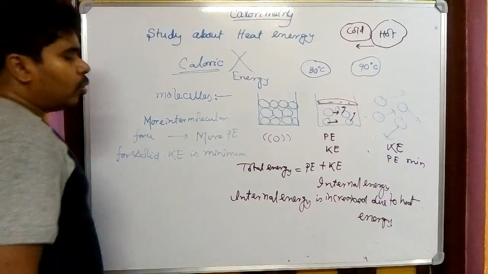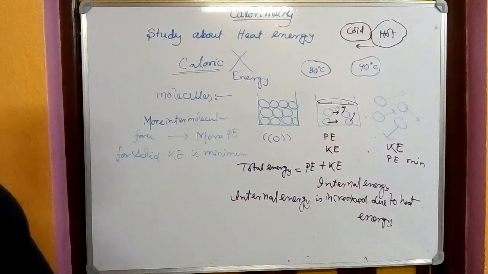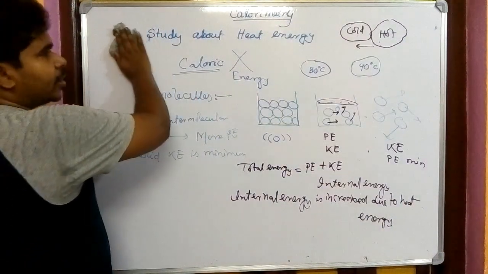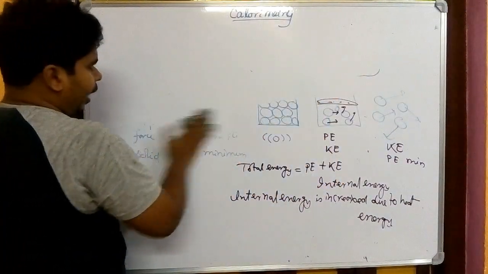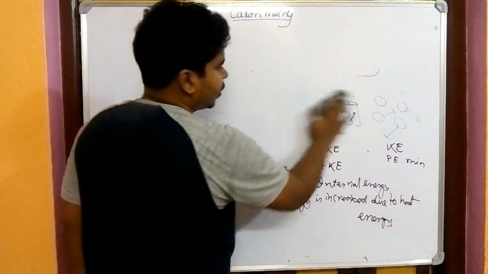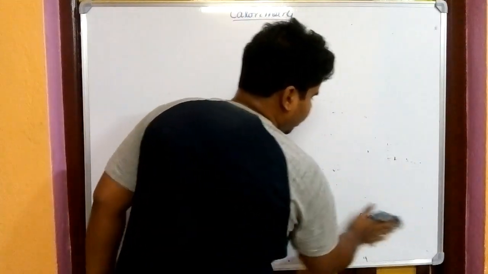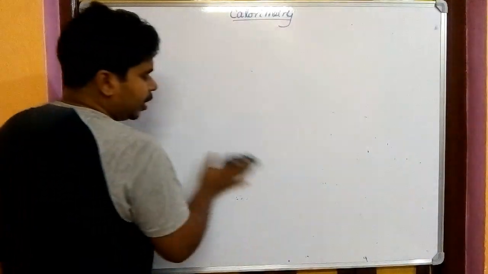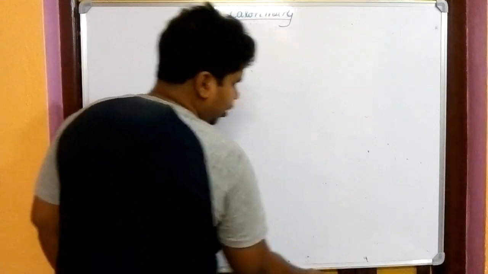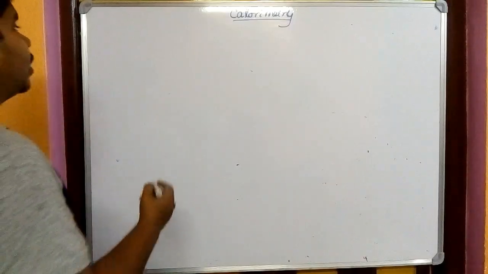Now we'll go to the next topic, that is the unit of heat energy. I think it is clear; it is the introduction part of calorimetry. Calorimetry is the study of heat. And what is heat energy? Heat energy is a form of energy which, if it goes inside a body, increases its internal energy. The internal energy of the molecules is increased.